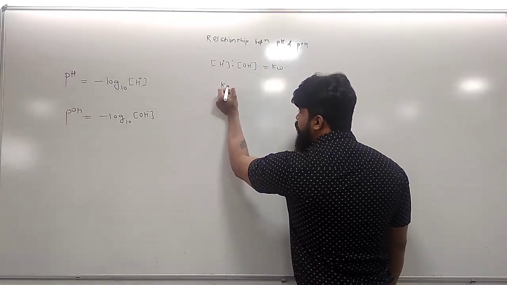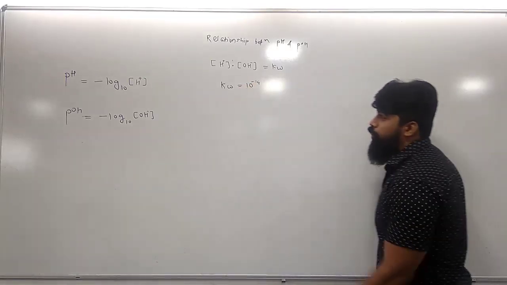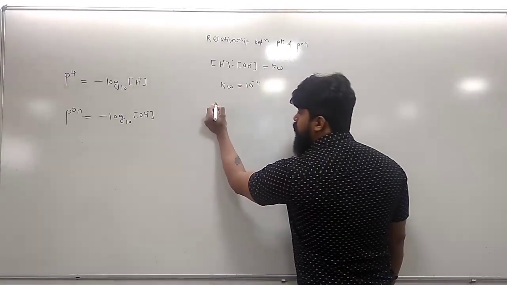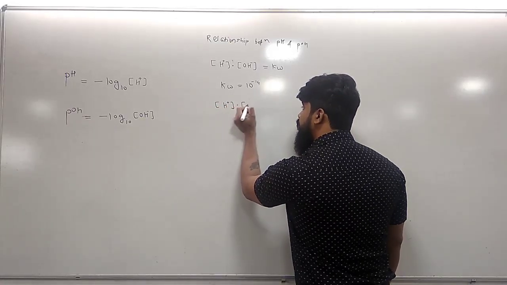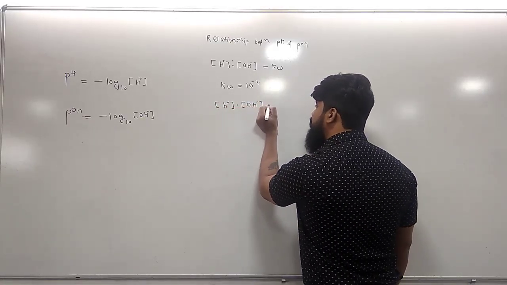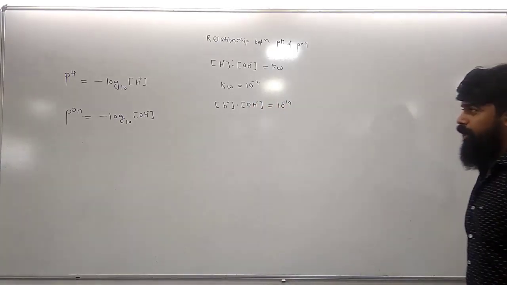Everybody knows that the value of Kw is equal to 10 raised to minus 14. So we are going to put this value in this expression. Our expression becomes [H+] into [OH-] is equal to 10 raised to minus 14. It is nothing but the ionic product of water.